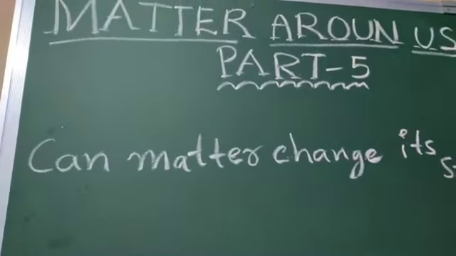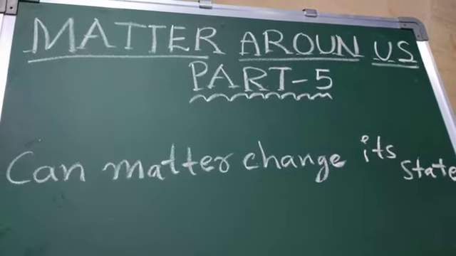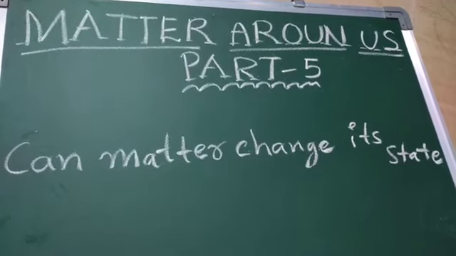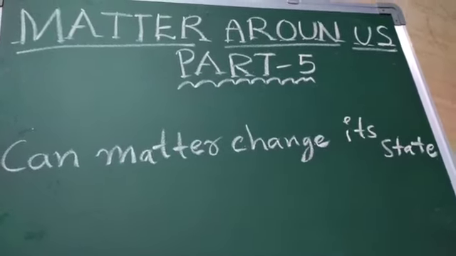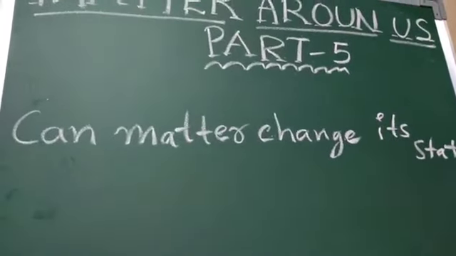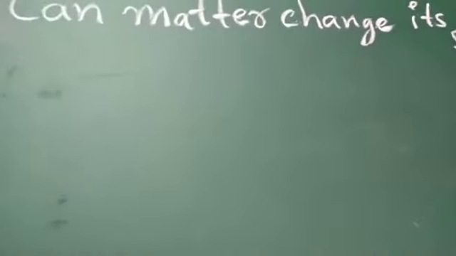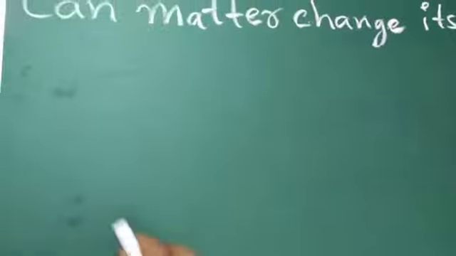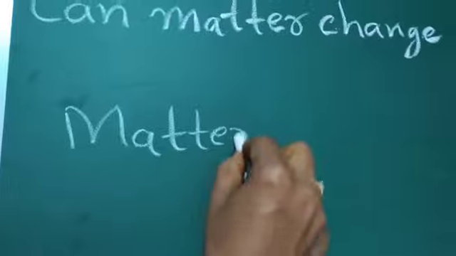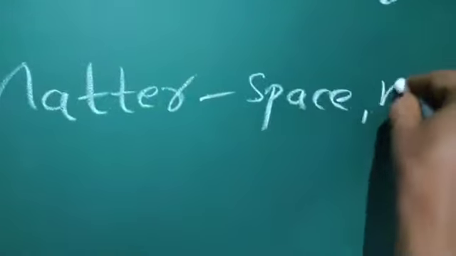Good morning all. Today we discuss the lesson Matter Around Us, part 5. In part 5 we discuss whether matter can change its state or not. But before that, we go for a revision of parts 1 to 4. In 1 to 4 we learned, what is matter? Matter is nothing but that which occupies some space and has some mass,